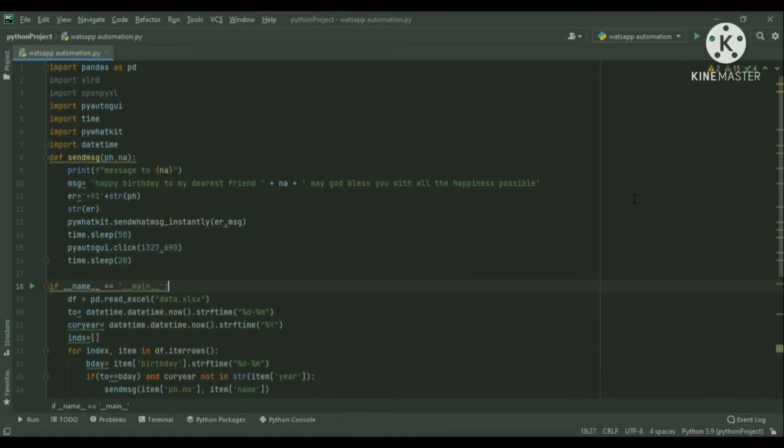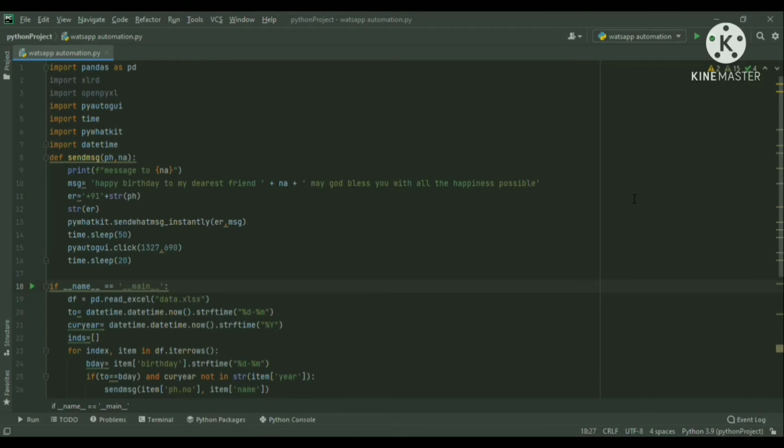Then I have used the PyAutoGUI.click, which is a function used to click at a certain point on a screen, because the pywhatkit.sendMessageInstantly will just type the message in the inbox of that certain person but will not send it. To send it, we will have to click the send button, which is present at the coordinates mentioned here, that is 1327, 690, the coordinates of the send button of the WhatsApp message. And PyAutoGUI.click is used to automate the control of the mouse and keyboard to do various things.